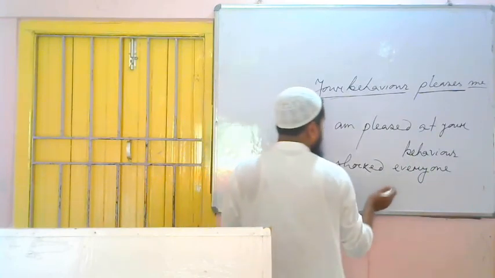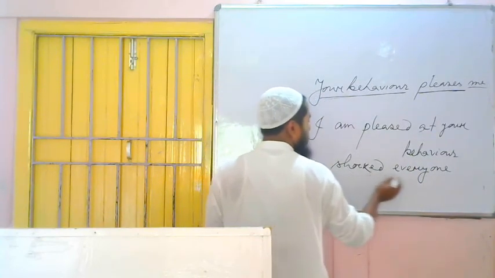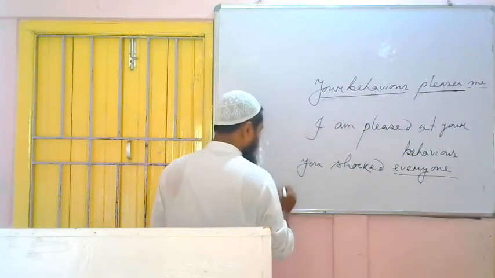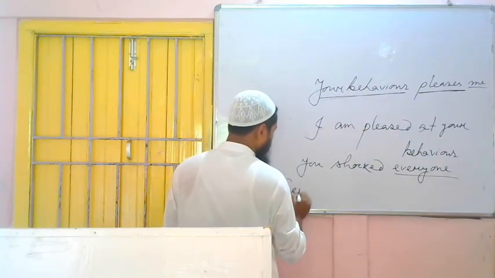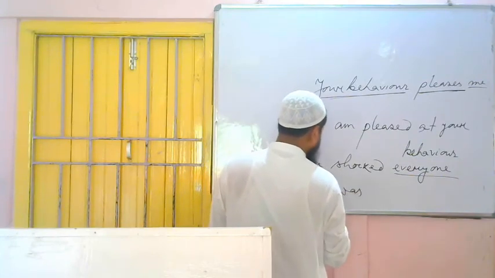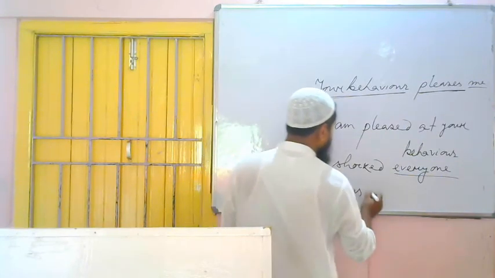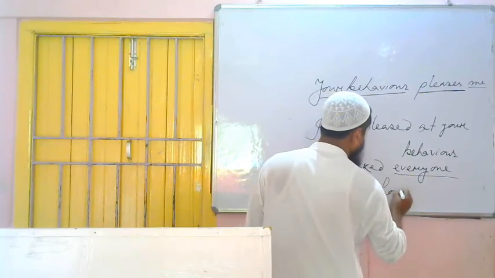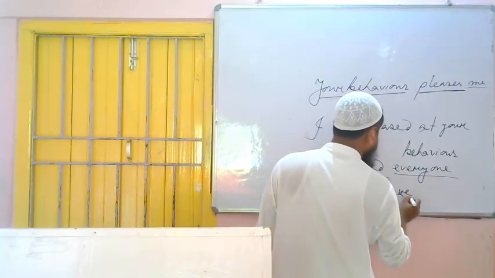This is past tense and the verb is what? Shock. We have to use at or with. Everyone is the object. Everyone was, singular number one, that's why was. Everyone was shocked, the third form of the verb shocked.